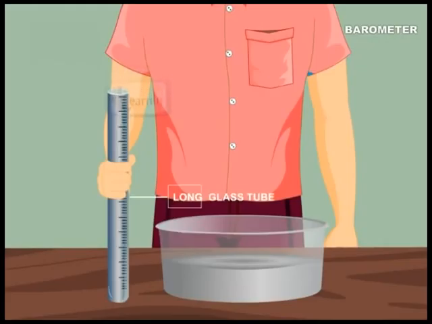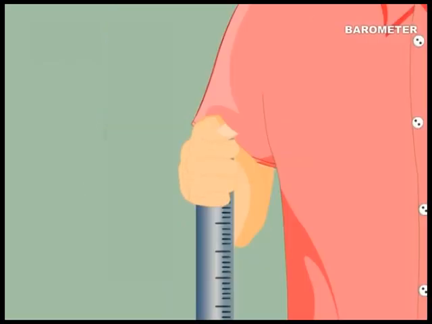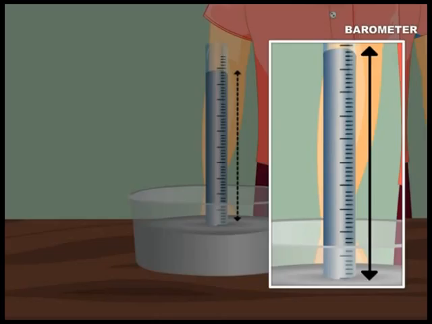Let's see the maximum that can be supported by atmospheric pressure. Now, if we have a long glass tube of about, say, 100 centimeters, closed at one end and open on the other, this tube is filled completely with mercury. It is inverted into a pool of mercury. Now, an empty space is created by the tube on the top side. The mercury column in this glass exerts a downward pressure. For the height of this column to remain constant, there must be a counter pressure to hold it up. This is the atmospheric pressure.